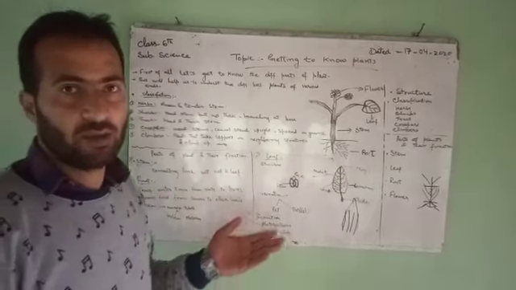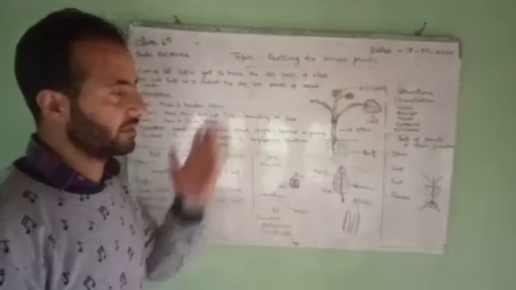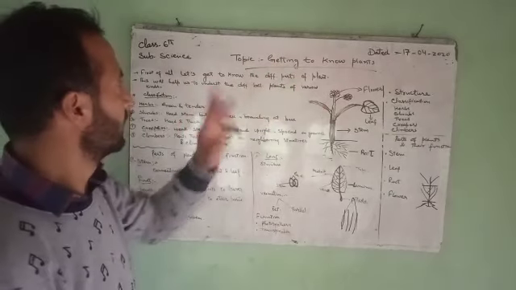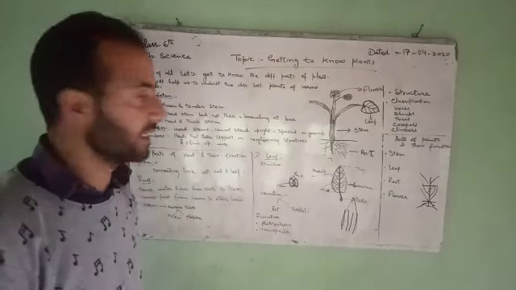In this connection, I make a little bit of effort to prepare a video lecture for my students. So I selected the topic regarding plants. This is chapter number 7 of class 6th.